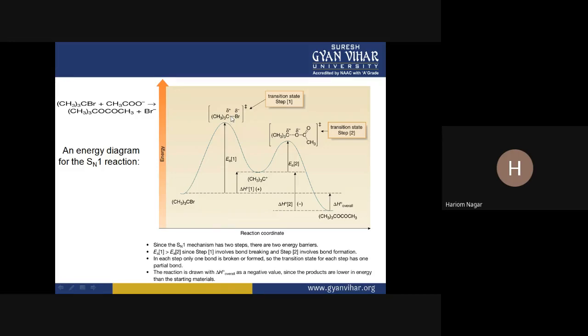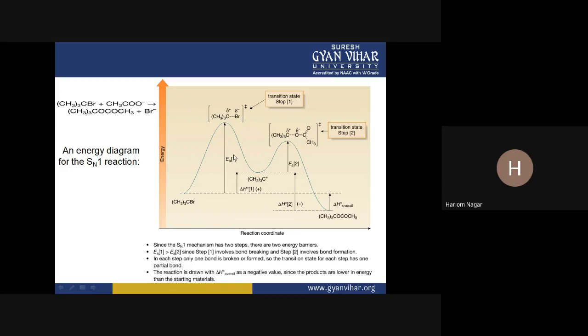Okay, the bond is not completely broken here. There is breaking of the bond. Okay, so this stage where the bond is breaking is called the transition state, and that is part of step number one. In the transition state, there is formation of a partial positive charge on carbon and a partial negative charge on bromine. Why is this so? Because halogen atoms like bromine, chlorine, iodine are more electronegative than carbon. That's the reason why there is polarity in the bond. And in this polar bond, the electron density is shifted towards the more electronegative atom, that is bromine.